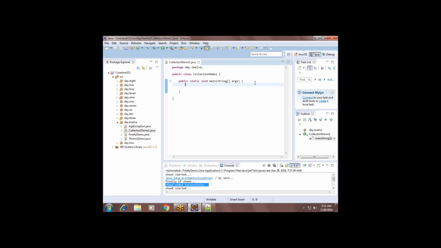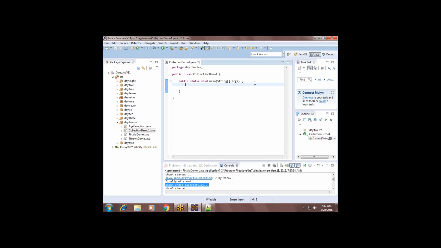Suppose there is adding an element, removing an element. I can write the code by iterating in a for loop, testing with an if condition. It's a very big process, right? Instead of writing the whole code, I can simply use a method called add, and a method called remove. So these are provided by the collection framework.